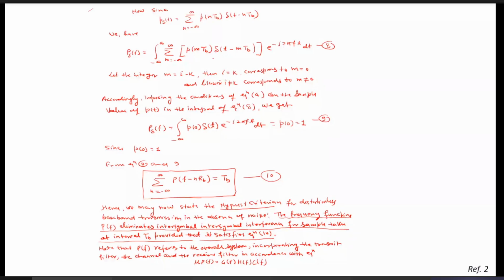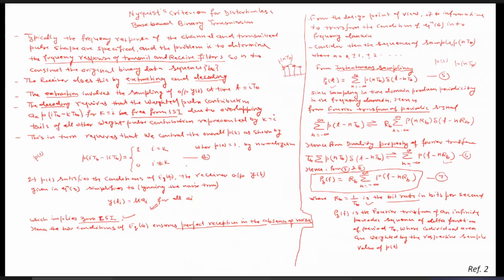So P(t) is nothing but this, and then e to the power minus j 2 pi f t dt. This is the equation written. Now, how can we solve these equations for P(delta t)? If we let the integer m equal i minus k, then this i minus k here in the previous slide, we can write simply as m.